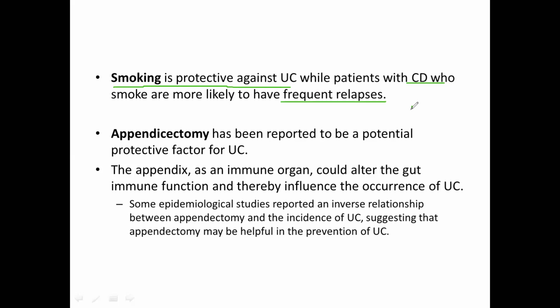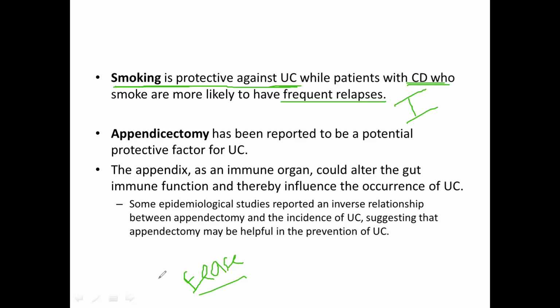Many researchers don't know why the response varies between ulcerative colitis and Crohn's disease. But some suggest that nicotine is responsible for easing the inflammation, and that's why smoking usually acts as protective against ulcerative colitis.